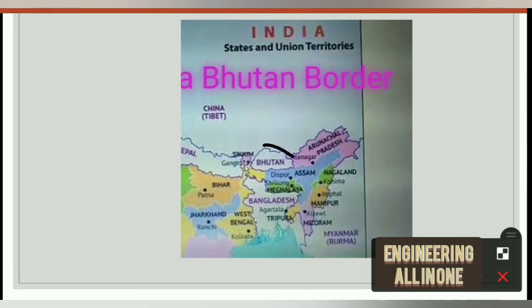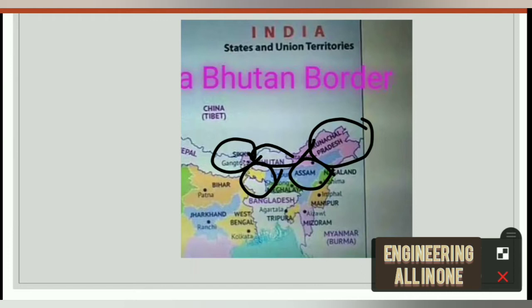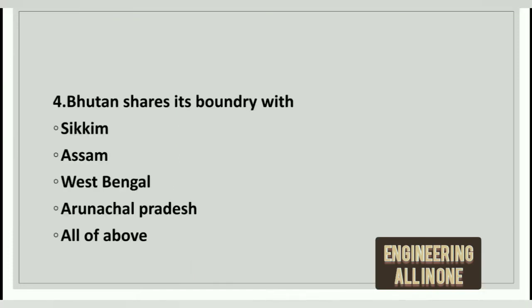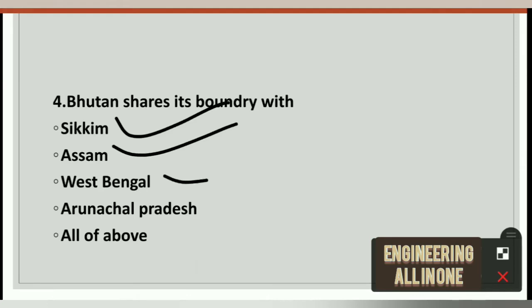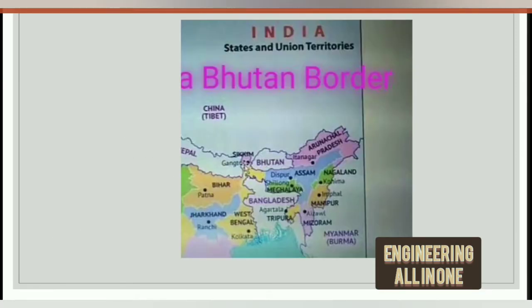See here, this is Bhutan's map. This is Sikkim here, this is Assam here, this is West Bengal here, and this is Arunachal Pradesh. So Bhutan shares its boundary with 4 Indian states: 1, 2, 3 and 4. It has now become clear from the map.